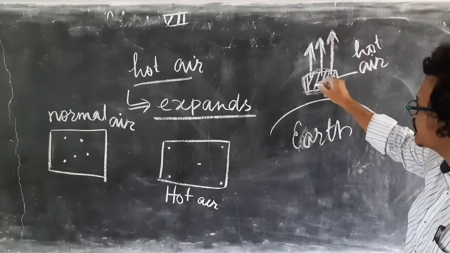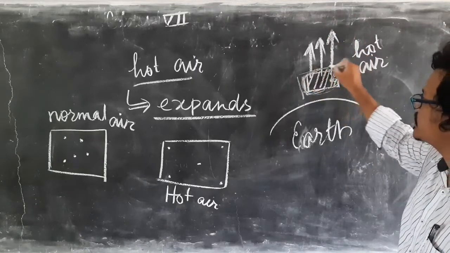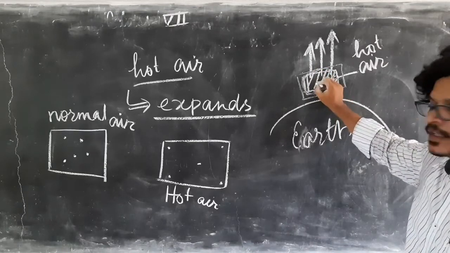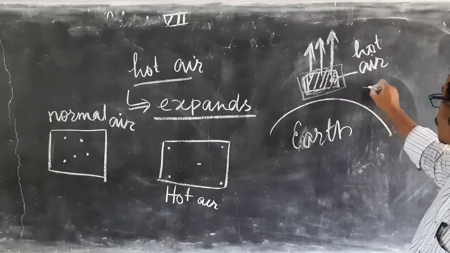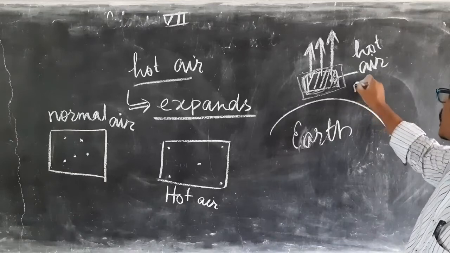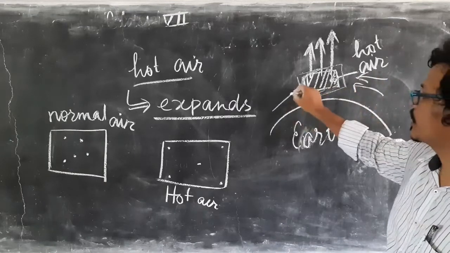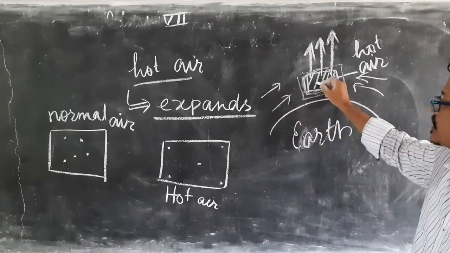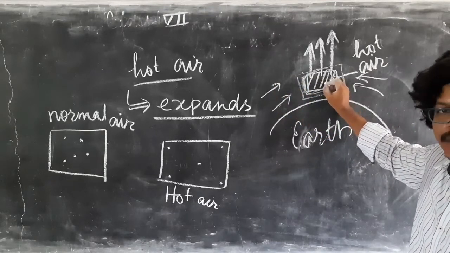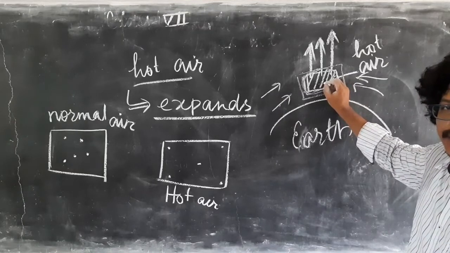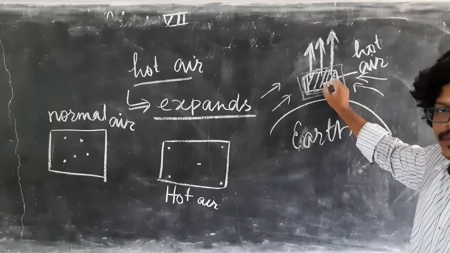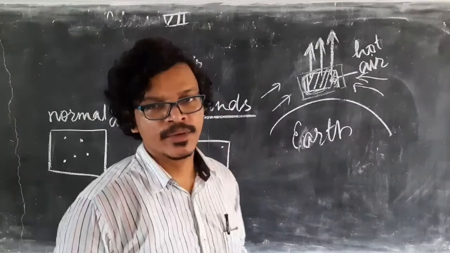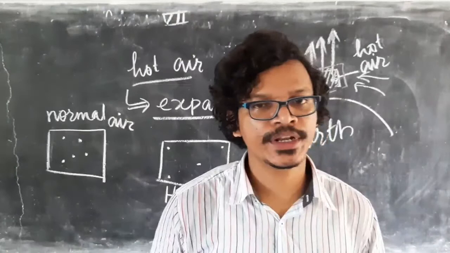Then what happens in this region? Blank space is generated. Then the air surrounding this, the cold air from every side, will move to this place to fill up this position. So in this way air moves. So this is the way air current moves. How does wind current move?